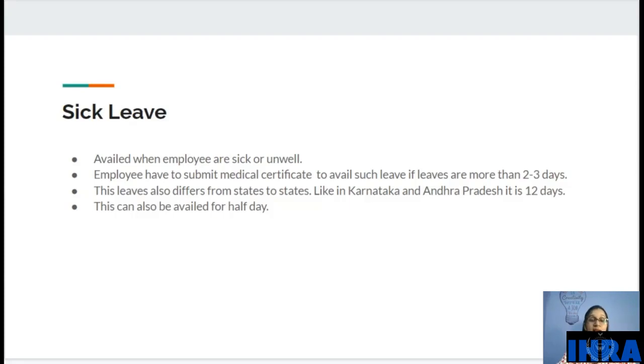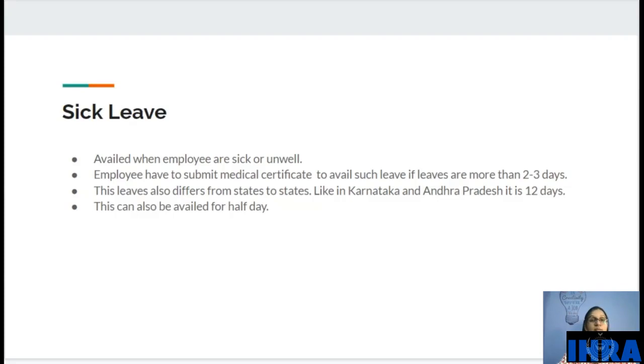But if you are taking more than 2 or 3 days of sick leave, then you have to submit a medical certificate. This leave also differs from state to state, according to different state laws. Like in Karnataka and Andhra Pradesh, it is 12 days. In some companies, it is 15 days. So it varies. This can also be availed for half day. So for sick leave, you can take half day of leave.